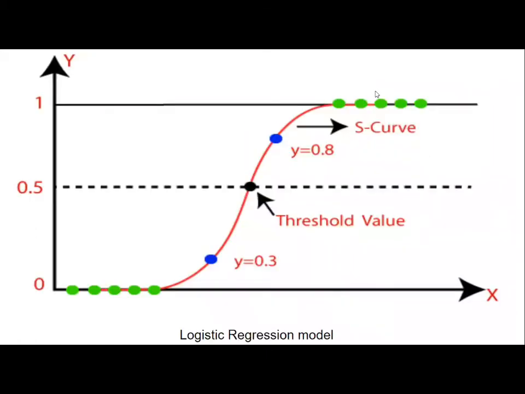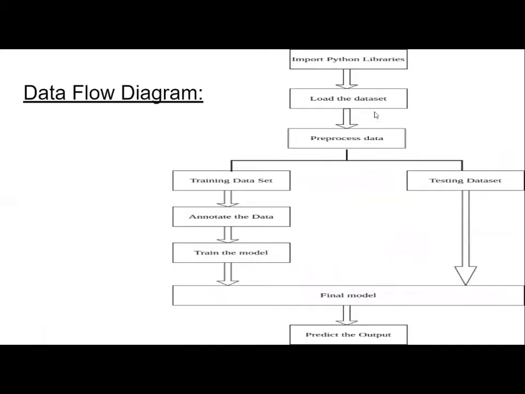Now this graph shows how the logistic regression model works. As you can see, 0.5 is the threshold value shown in the graph. The S curve represents the curve where it is 0 for a long while, and then after a while the probability of an action increases and then reaches the threshold value and then eventually becomes 1. This is the ideal case. It may not be the case in our model, so that's why we have the threshold value. So in our model also, the threshold value is 0.5. So if an action has a probability of occurring more than 0.5, we say that the action is the action that is being performed in the model, and we display that as the output on the top left part of the video feed in the output screen.